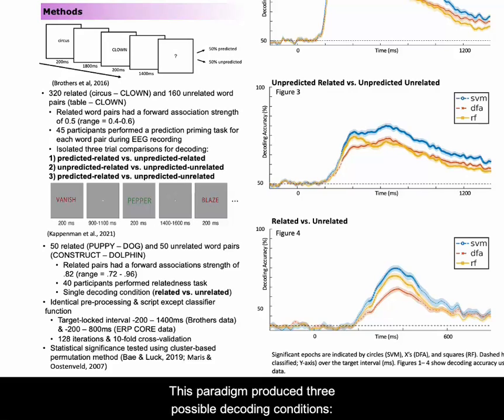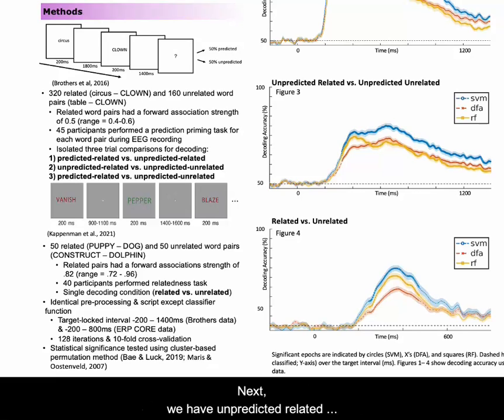This paradigm produced 3 plausible decoding conditions: predicted related versus unpredicted related. And this would be a case like circus clown and the participant successfully predicted clown versus circus clown and the target indicates an unsuccessful prediction. And this isolates prediction effects by holding relatedness constant.